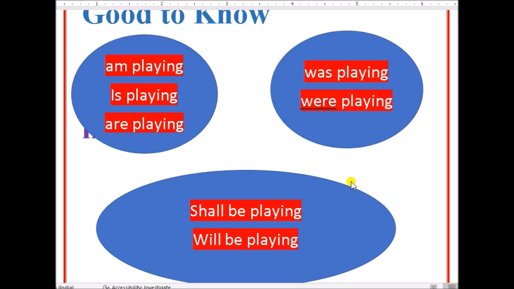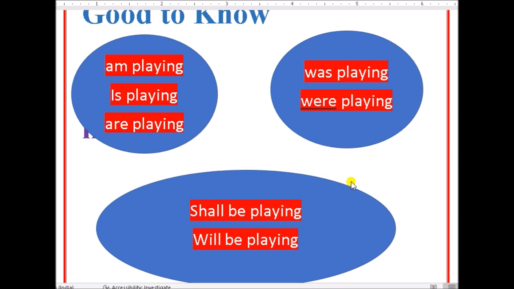We use am playing, is playing, are playing, indicating present continuous tense. Was playing, were playing, indicating past continuous tense, and shall be playing, will be playing.